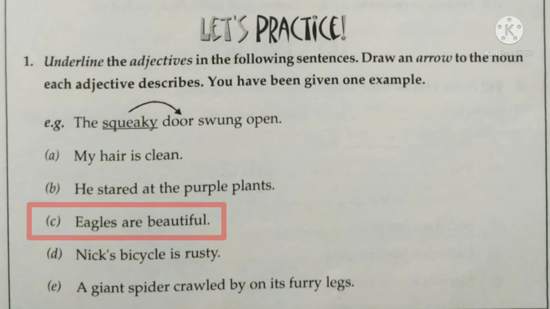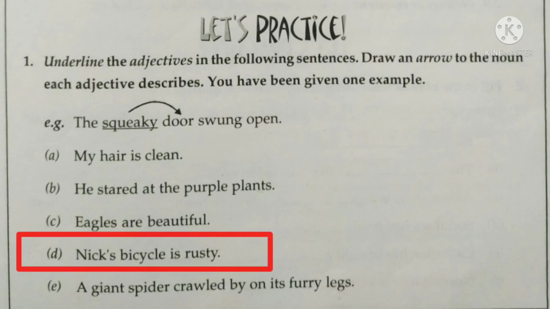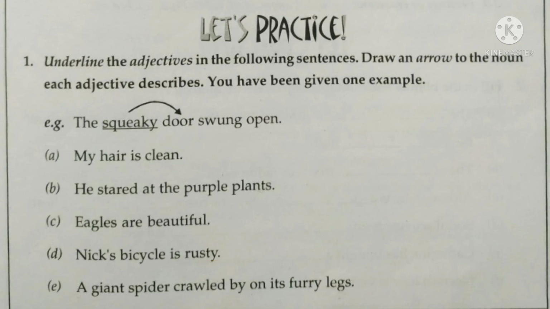Now look at the next sentence. Eagles are beautiful. Here the word beautiful is an adjective that is describing the noun eagles. Here the adjective beautiful is used predicatively because it is used after the verb are. Look at the next sentence now. Nick's bicycle is rusty. Here the word rusty is an adjective which is describing the noun bicycle. Here also the adjective rusty is used predicatively because it is used after the verb is.